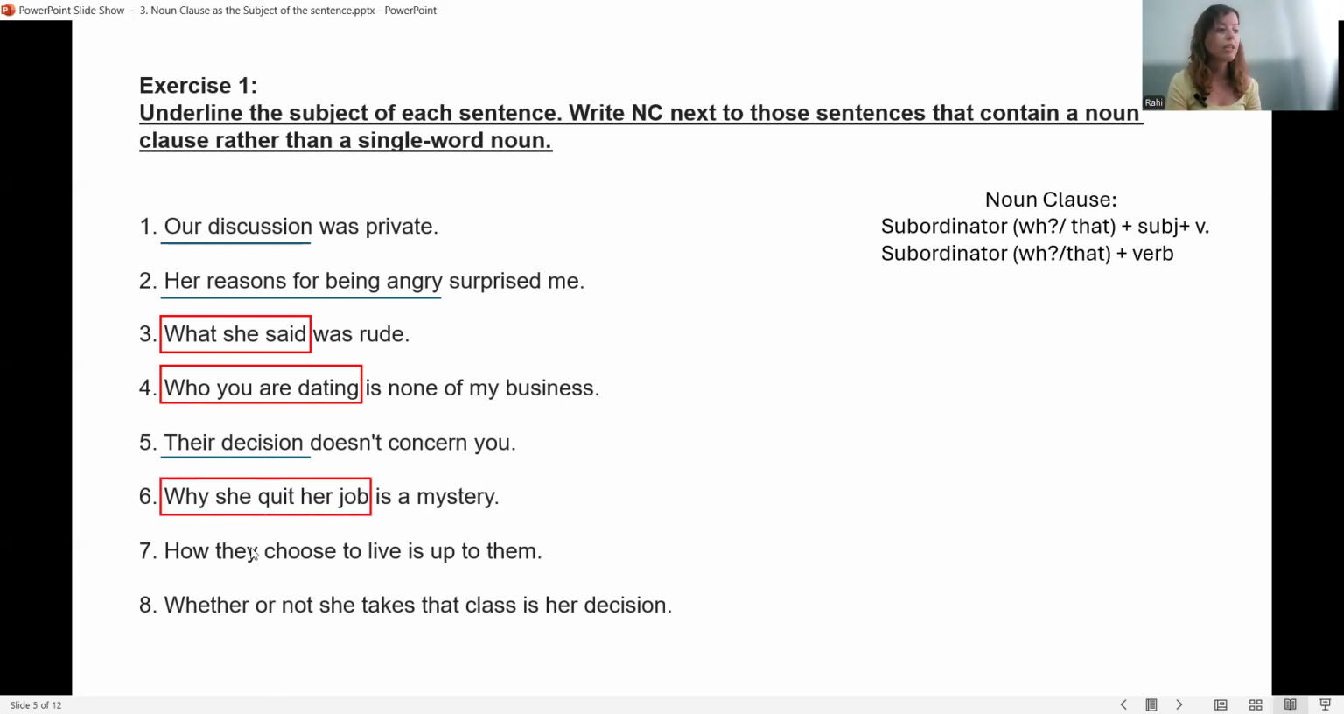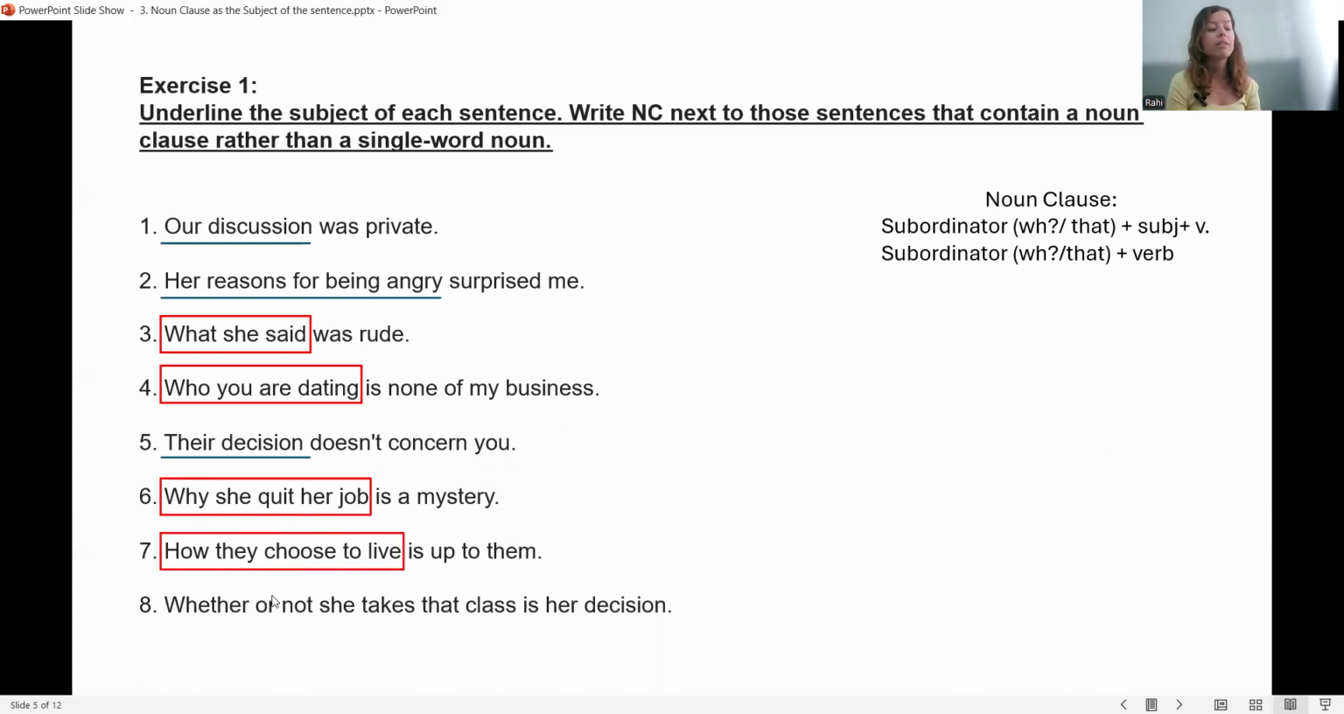Number 6, why she quit her job is a mystery. Again, here I have a noun clause. Why? Because here I have the subordinator, WH question word, why, subject she, quit, verb. So I have the formula that you see here, so that's the noun clause. I can easily use the pronoun it instead of the noun clause. Why she quit her job is a mystery. It is a mystery.